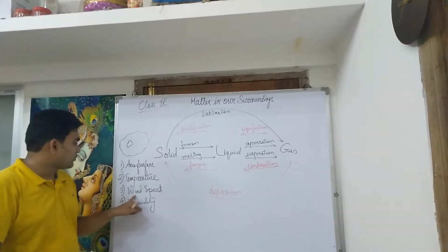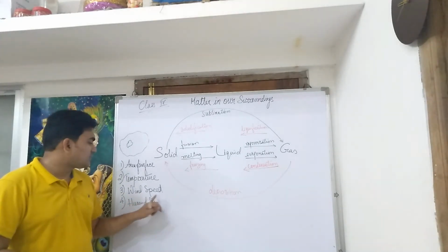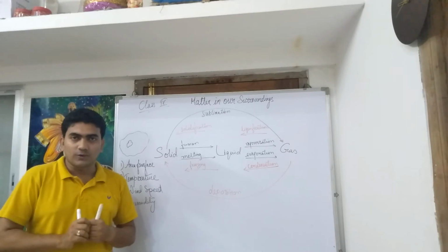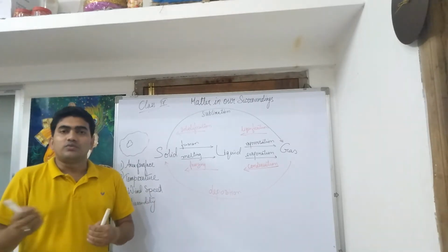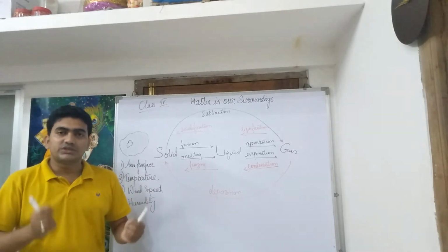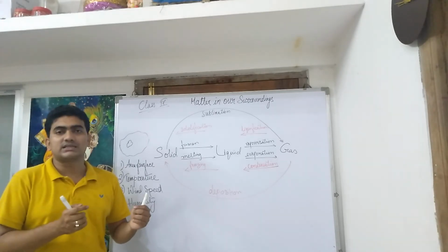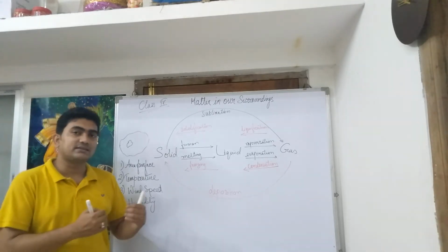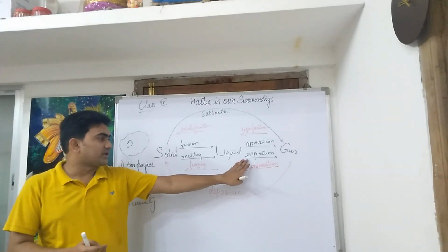Coming to the next point, wind speed. Obviously, we have observed that when we mop the floor, we just switch on the fan. Switching on the fan increases the wind speed, thereby increasing the rate of evaporation.